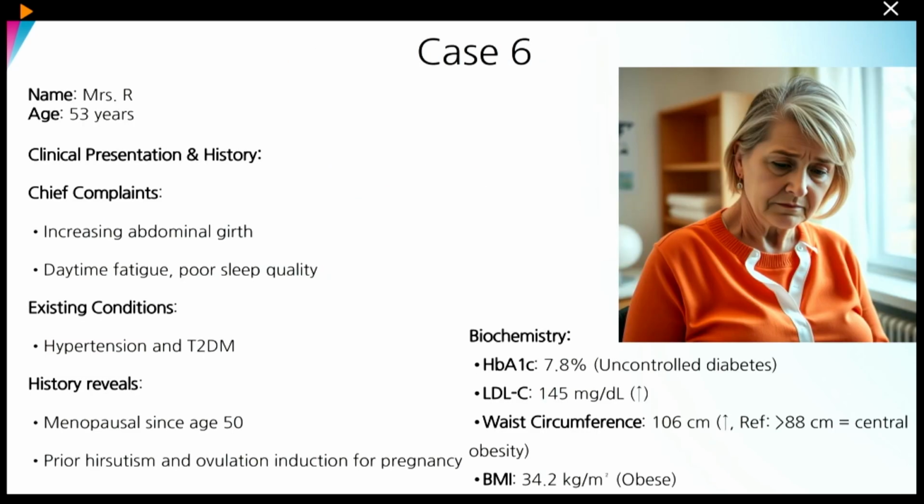The last case for today's discussion is a 53-year-old female presenting with increased abdominal girth, daytime fatigue and poor sleep quality. This may be a feature of obstructive sleep apnea. She already has hypertension and type 2 diabetes. History reveals she has been menopausal since the age of 50. Previously, she was hirsute and had ovulation induction for pregnancy. HbA1c is 7.8, LDL elevated, waist circumference 106, and BMI of 34.